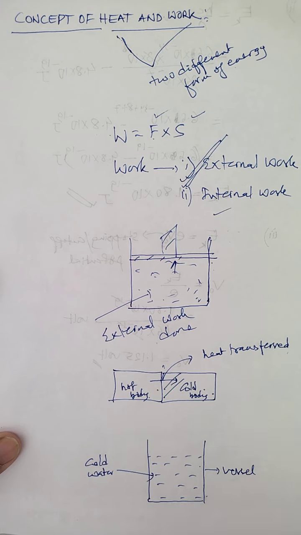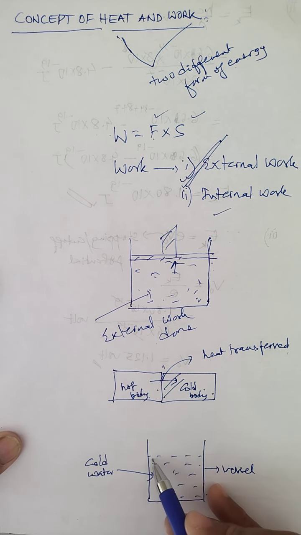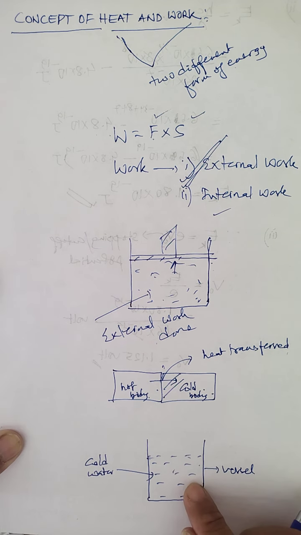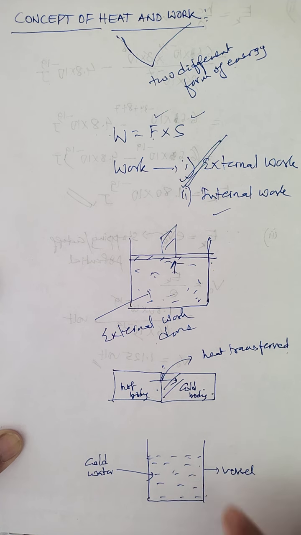But when a person stirs cold water, suppose this is cold water contained in a vessel, and a person stirs it, then energy is transferred from the person into the water, and the water becomes slightly hot. It's not too hot, the water becomes slightly hot, by the mechanical work done by the person on the cold water. Whatever the initial temperature of the water, under this condition the energy which is transferred is the work done by the person.